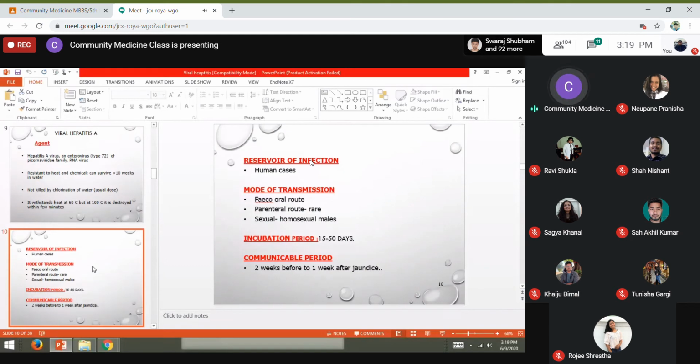The incubation period of hepatitis A virus is 15 to 50 days. Also remember, in hepatitis E it is the same. The incubation period of both hepatitis A and E is 15 to 50 days. Its communicability period is from 2 weeks before to 1 week after the appearance of jaundice.